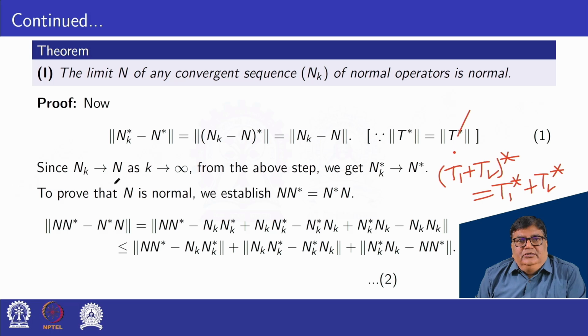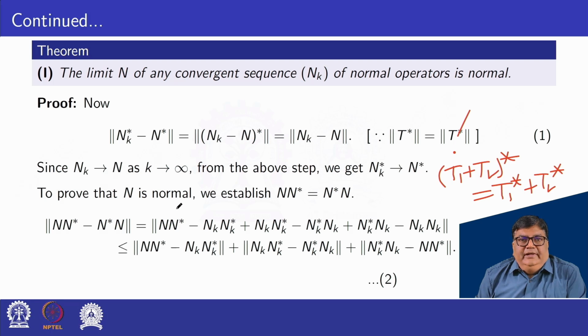So since N_k converges to N as k tends to infinity, from this step we get norm N_k star minus N star converges to 0, that is N_k star converges to N star.